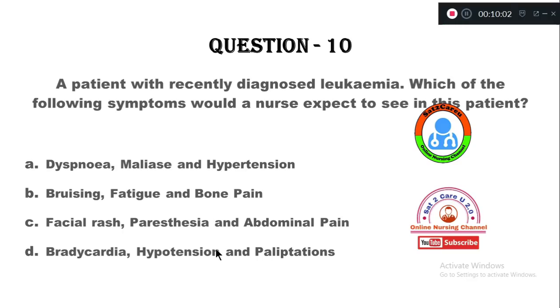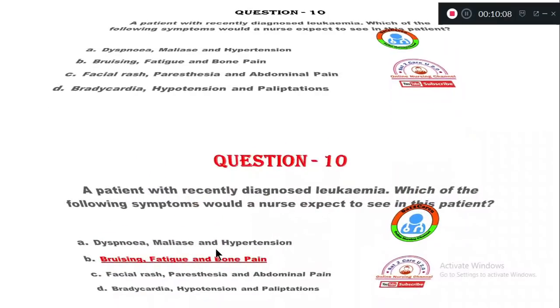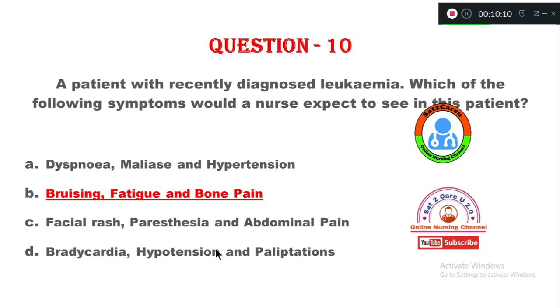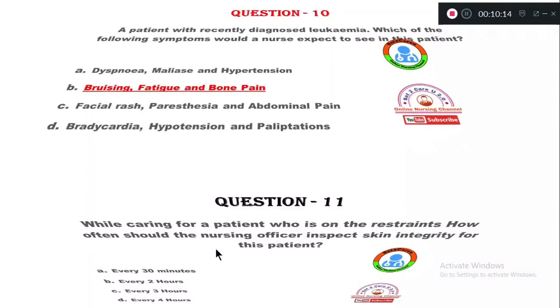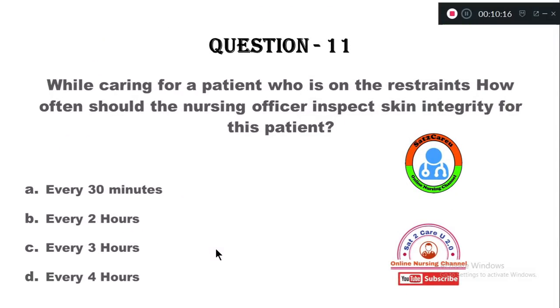So for a client with leukemia, the symptoms a nurse should expect are option B, bruising, fatigue and bone pain. The rationale: these are the common problems associated with leukemia.